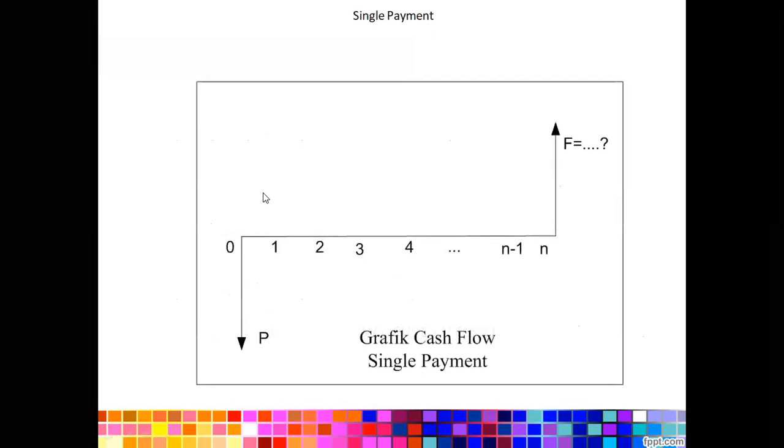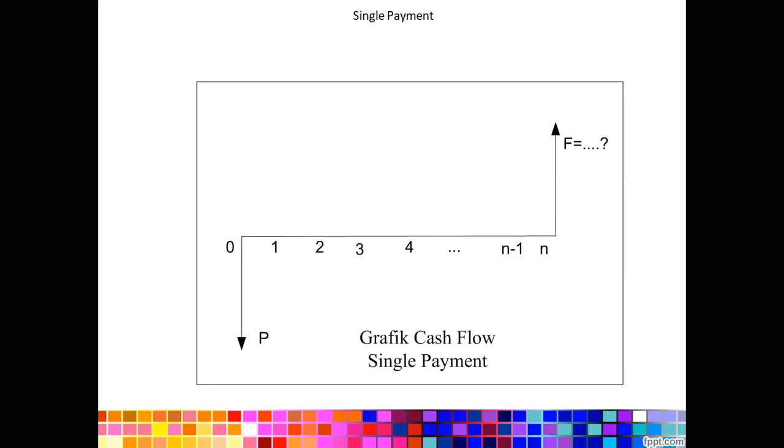And to illustrate FP or PF: because FP and PF are single payments, it means that only a single payment occurs during the investment, or during the debt, or during some loan period. So let's say I am investing something.